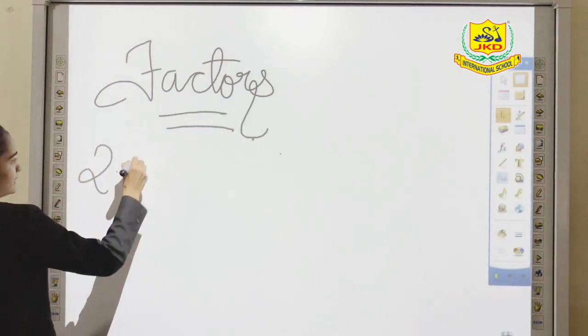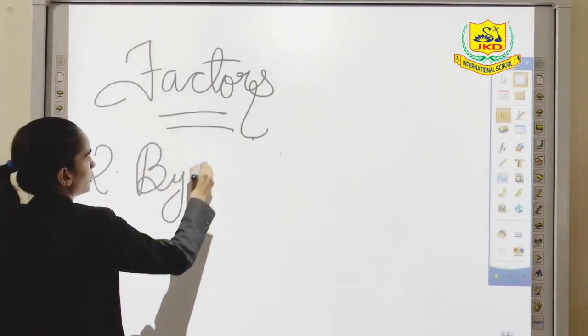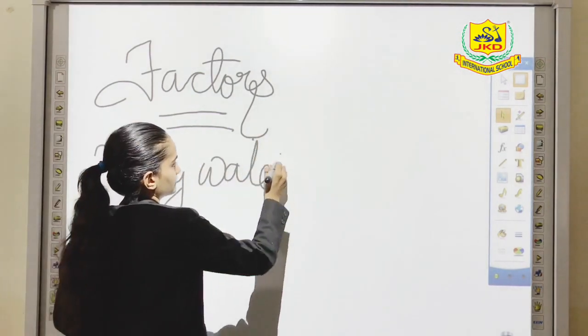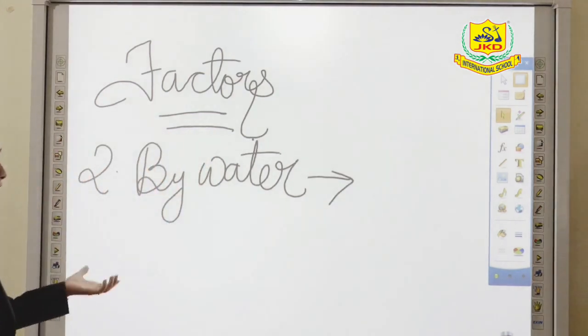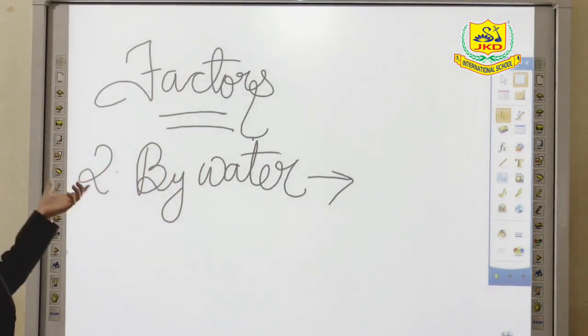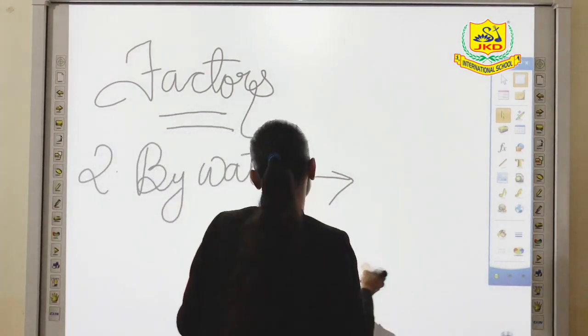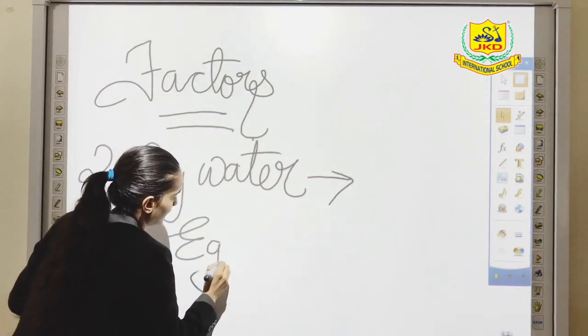The second factor is by water. Some of the seeds are also dispersed with the help of water. So water is also an important factor of seed dispersal. Example, coconut and lotus.